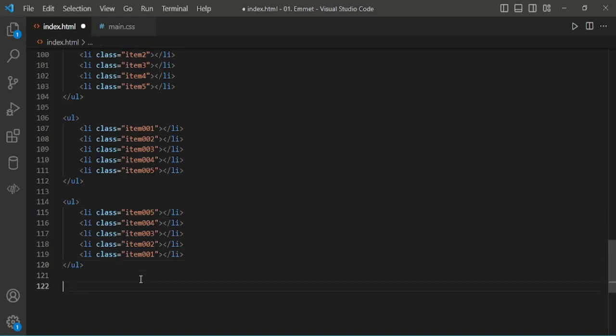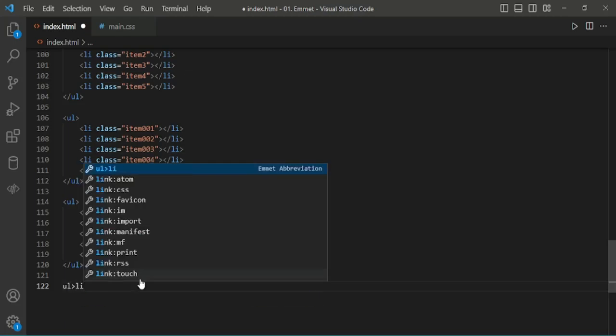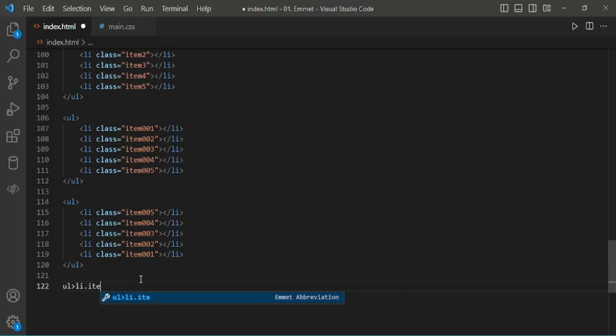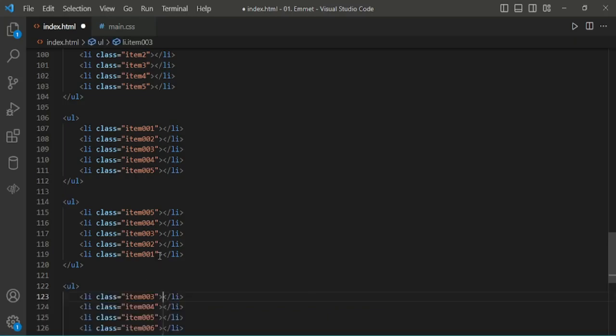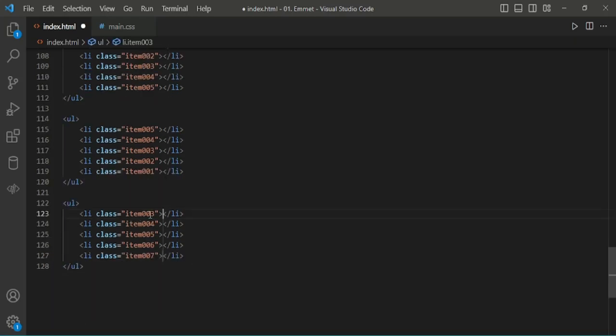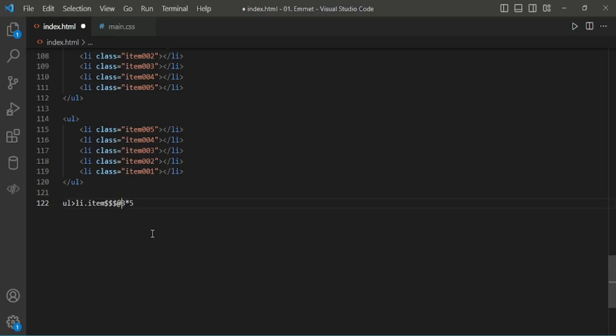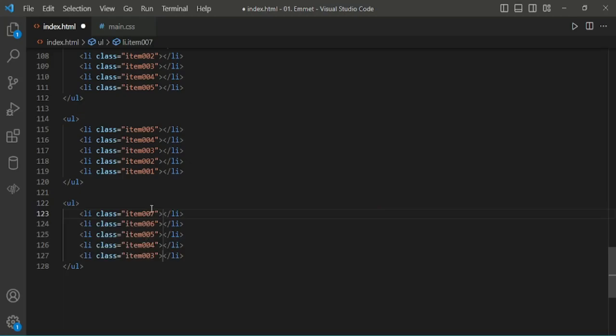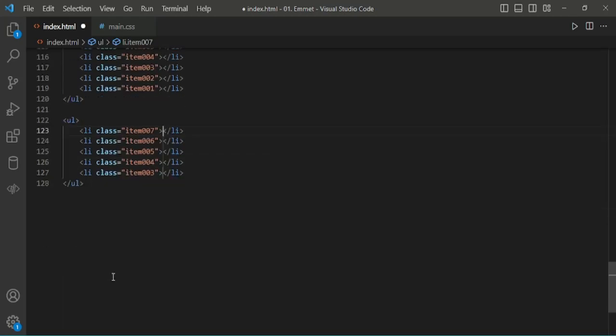In the same thing, if we want to specify the list item to start from a particular number, for this we have to use li.item$$@3*5. Here the item starts from 3, and to reverse this number order we have to use minus here. You can use minus. We will get 3 4 5 6 7 in the reverse order.